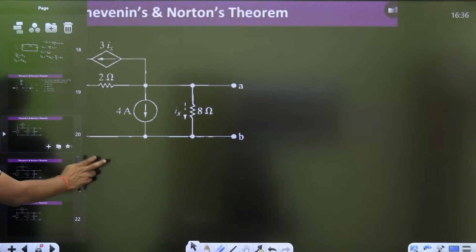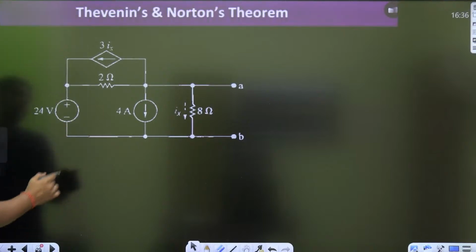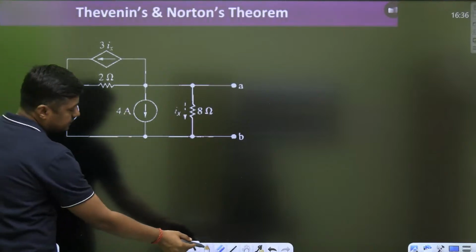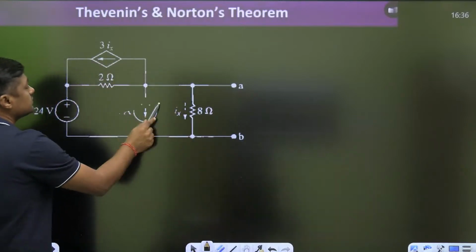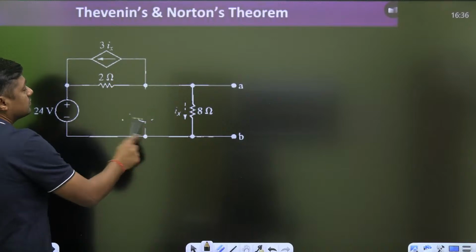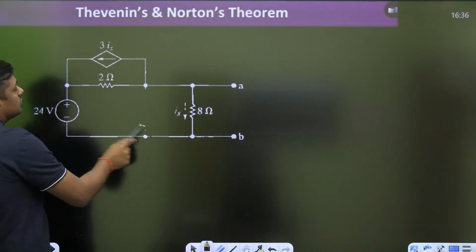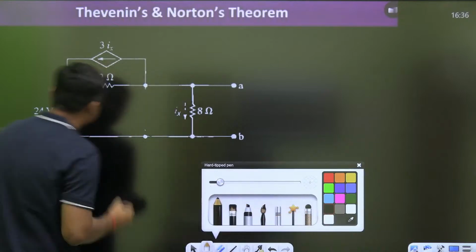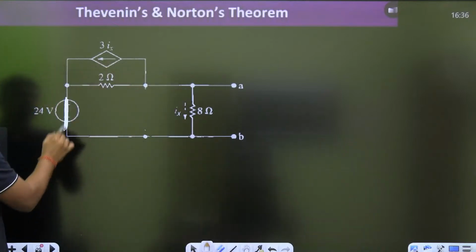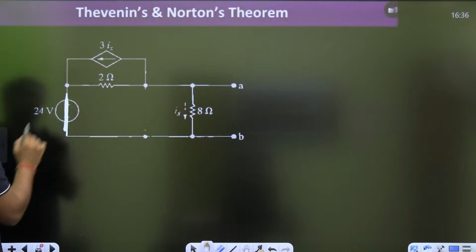Watch. First of all, make it open circuit. Independent source is 0. I am going to find the Norton's resistance. Open circuit. Then make it what? Short circuit. 24 volt battery is short circuit.